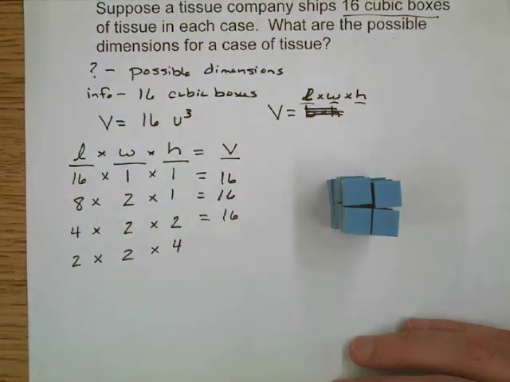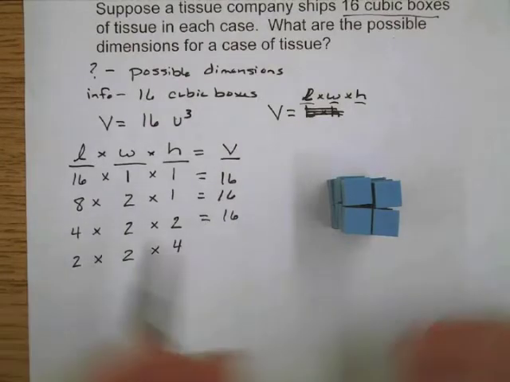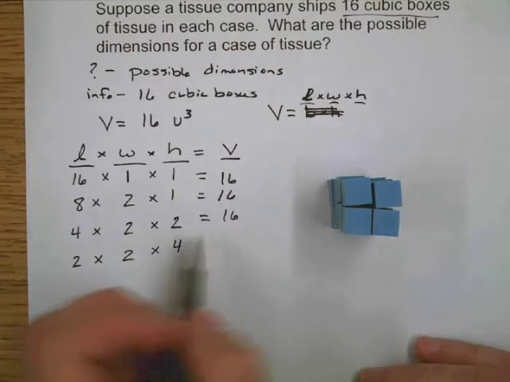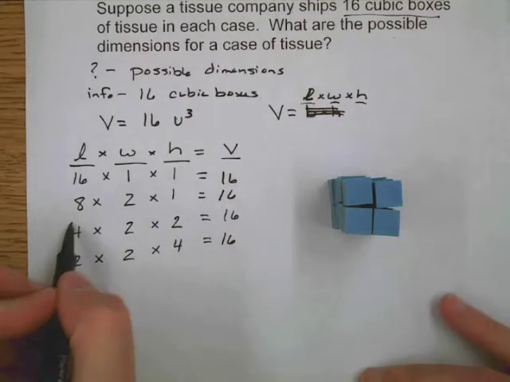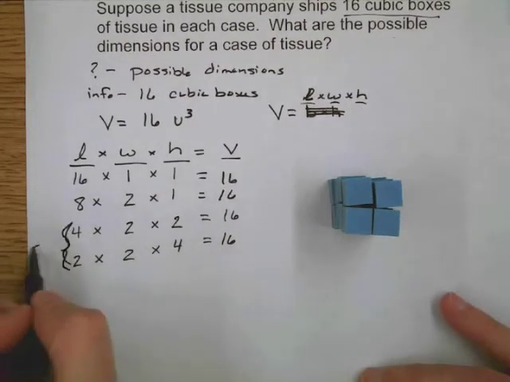These numbers look pretty familiar. They look very similar to what I just had. When we're multiplying things, we can multiply these in any order. I've just changed what the length, width, and height are. So even though this still comes out to be 16, these two are actually the same.